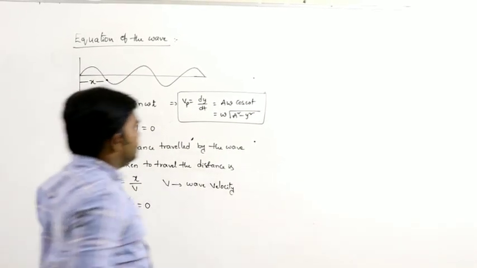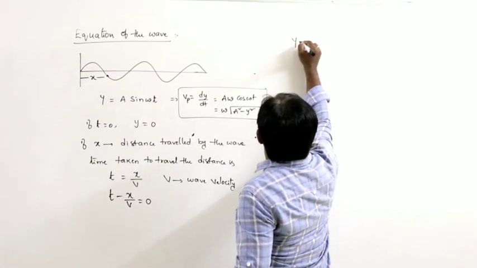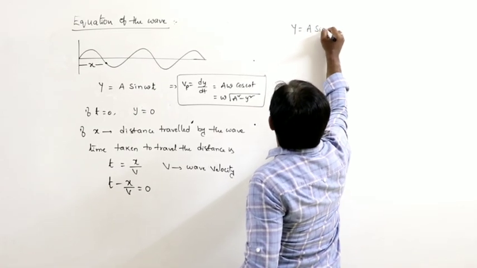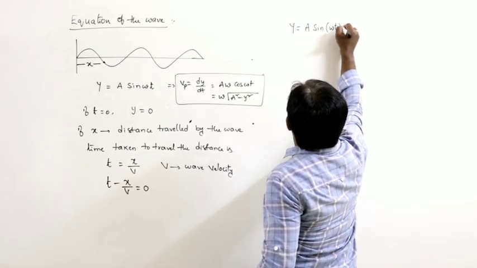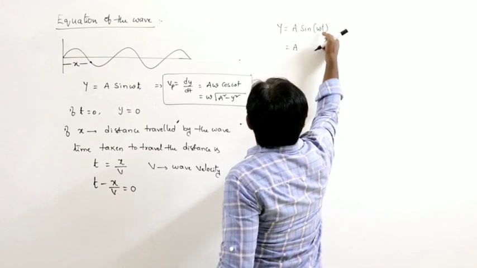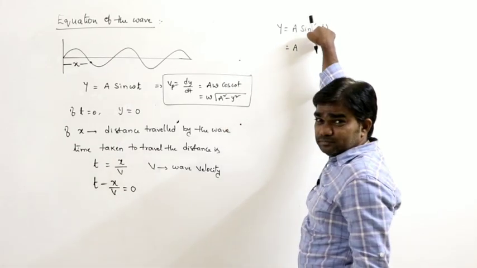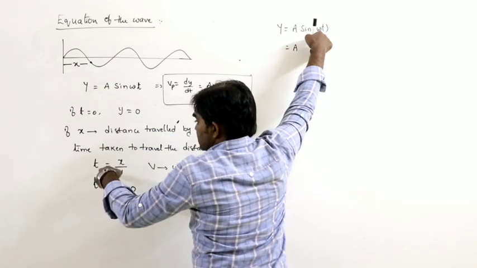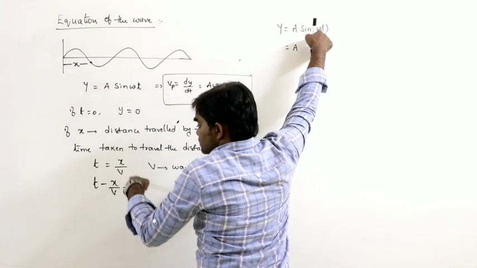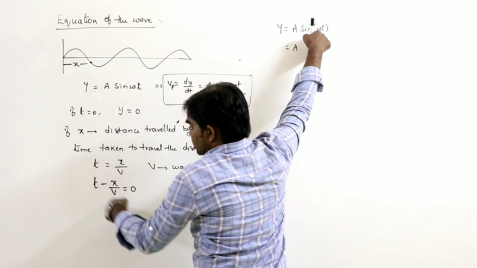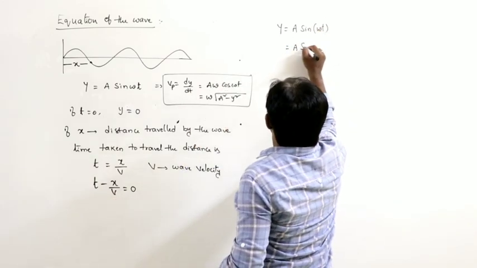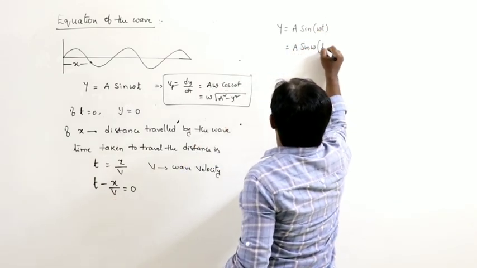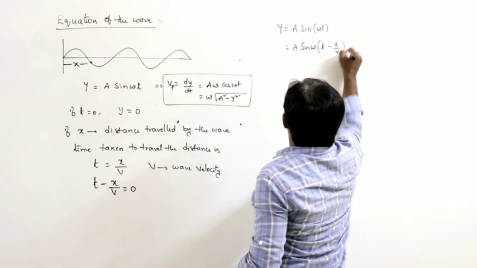So in this equation, we know the equation y is equals to a sin of omega t. At start of motion, t is equals to 0, but after certain time t seconds, t is equals to x by v. So in place of t I am substituting t minus x by v, sin omega into t minus x by v.